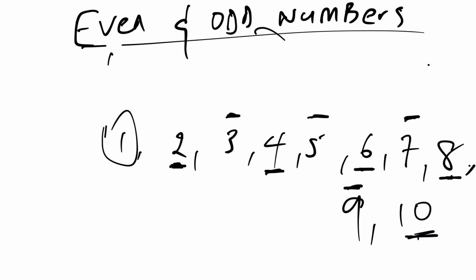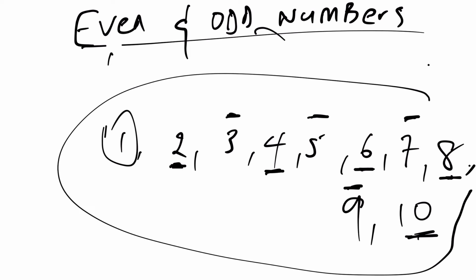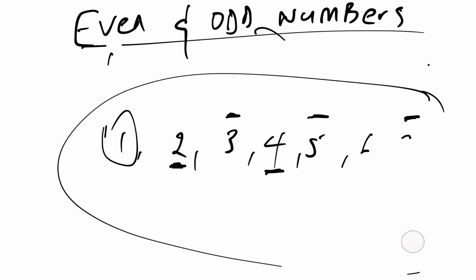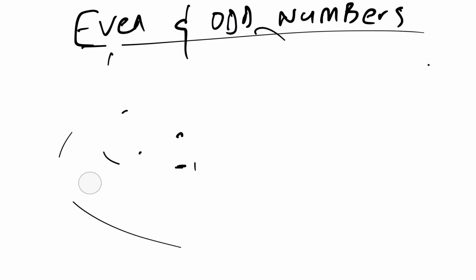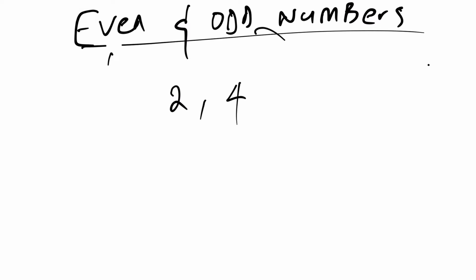So let me just write them afresh. Okay, so the first even numbers that we have are 2, 4, 6, 8.